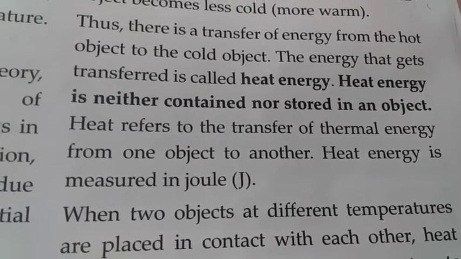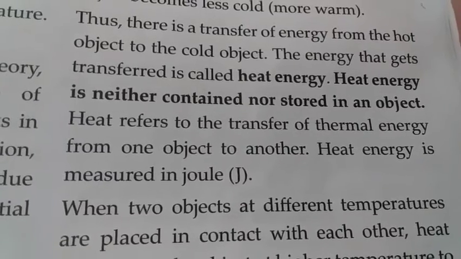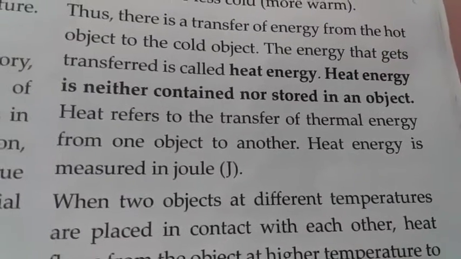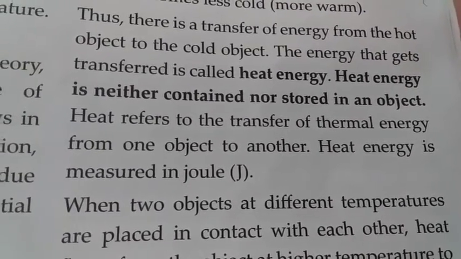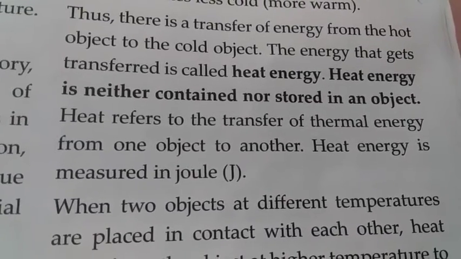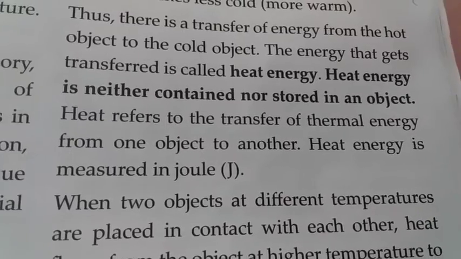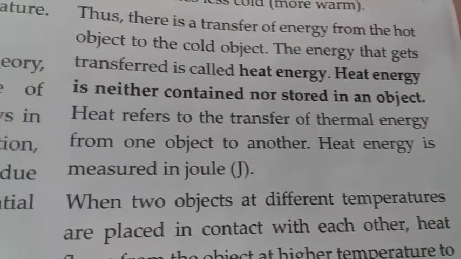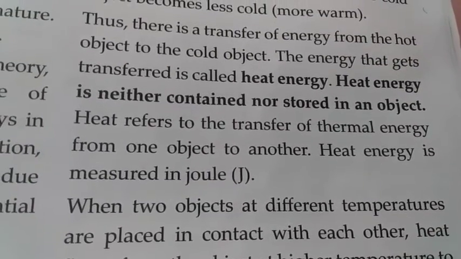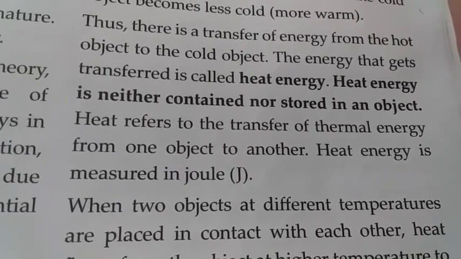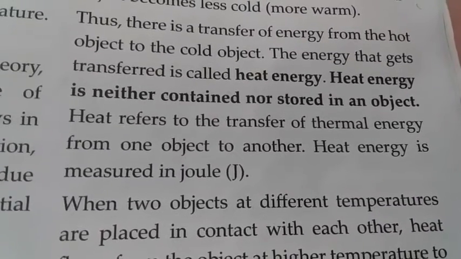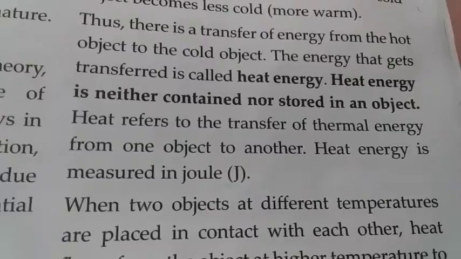Heat refers to the transfer of thermal energy from one object to another, from the hot object to the cold object, and this heat energy is measured in joule.